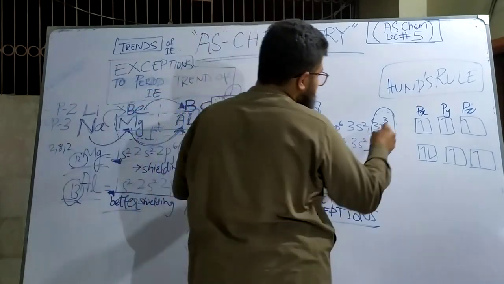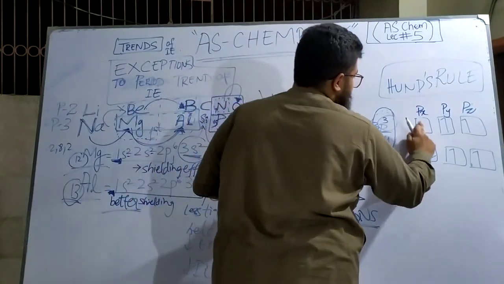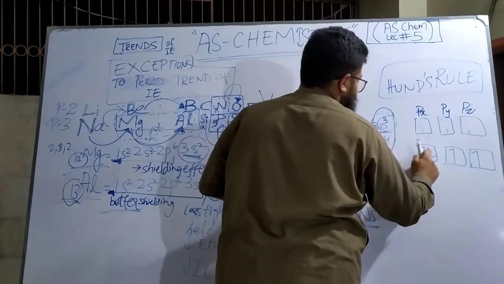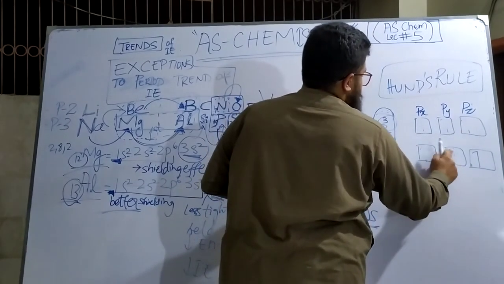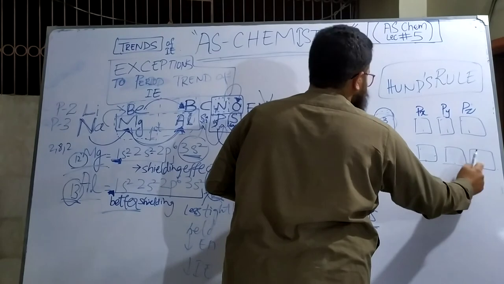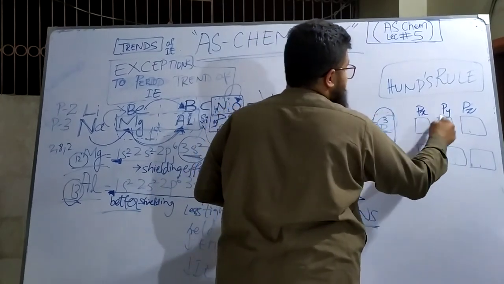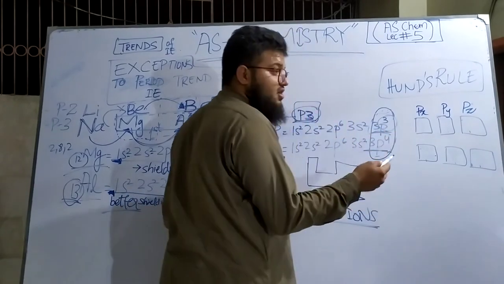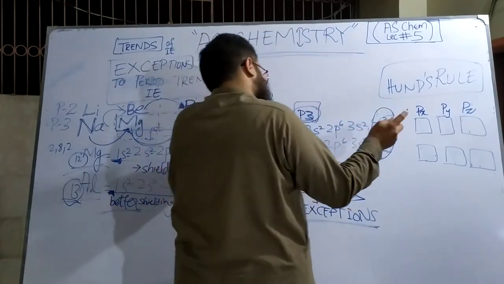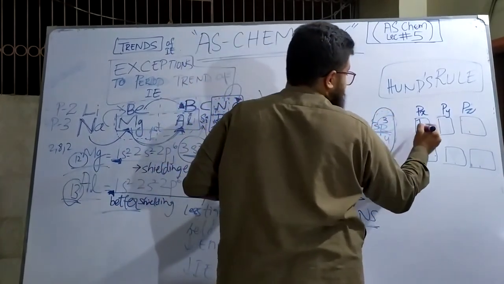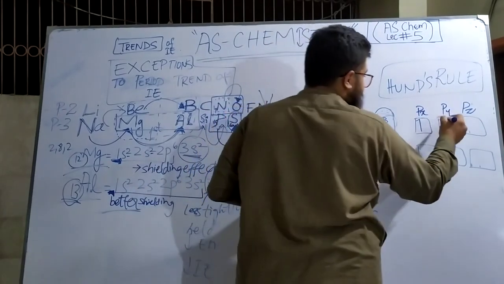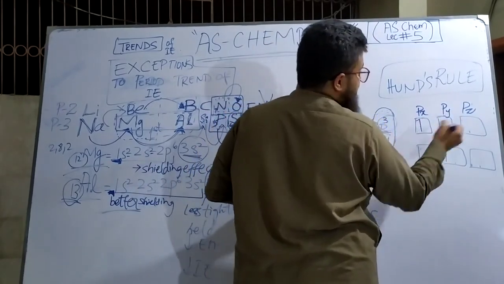So if you've got only 3 electrons, I'll just erase this out. According to Hund's rule, if these are the 3 electrons and you've got 3 orbitals in this 3p subshell, the first electron will take, let's say, the px orbital. The second will not come in the px according to Hund's rule.